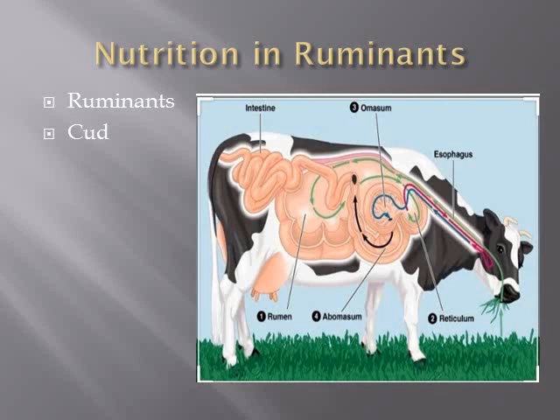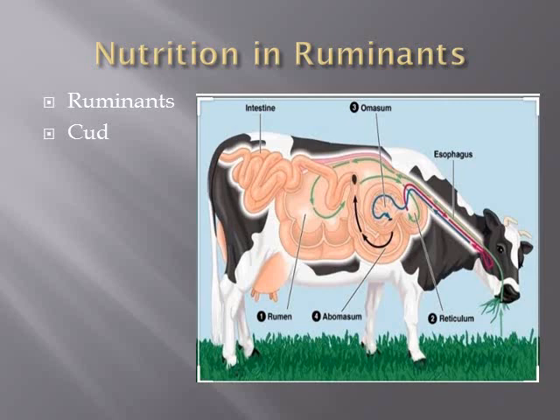That process is known as rumination, and the animals which can chew this curd are known as ruminants. So the stomach of these ruminants has 4 chambers, that is rumen, reticulum, omasum and abomasum.